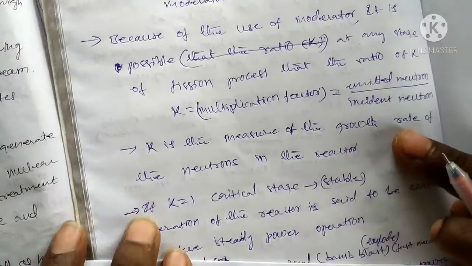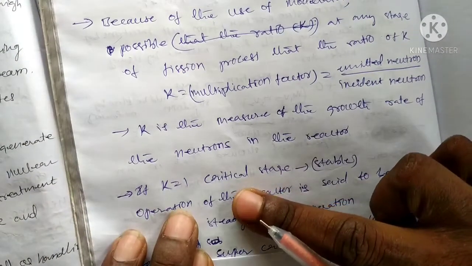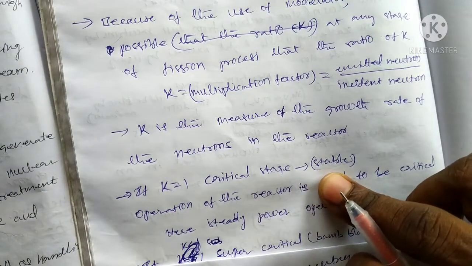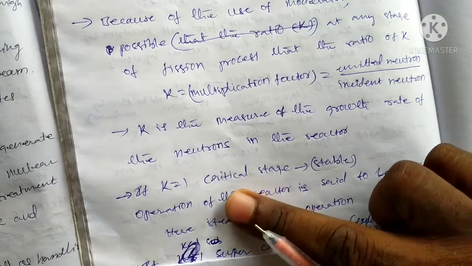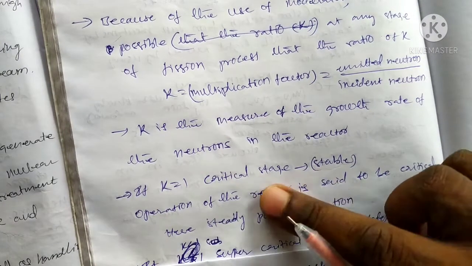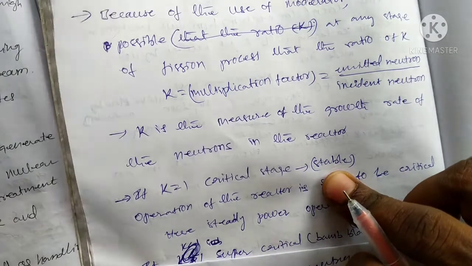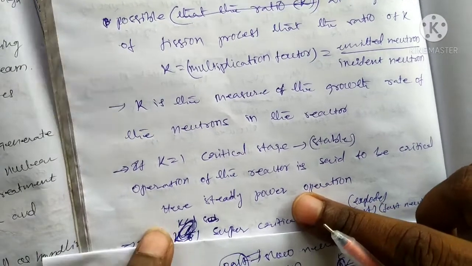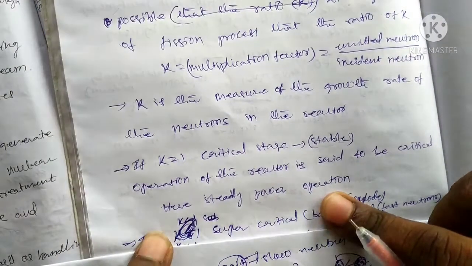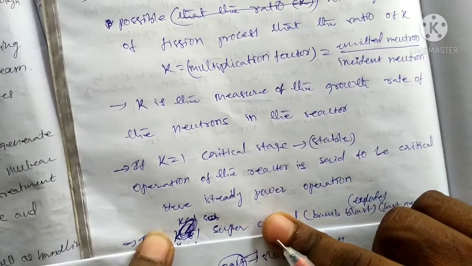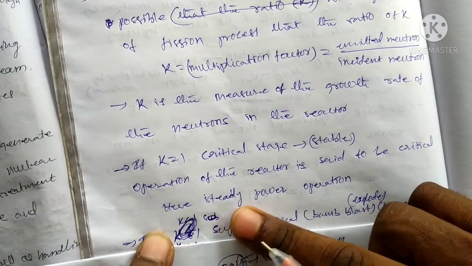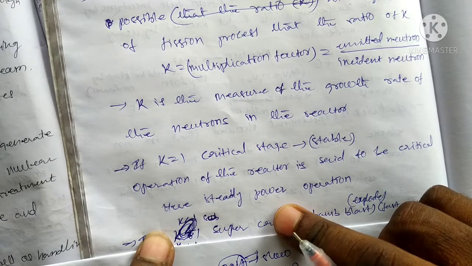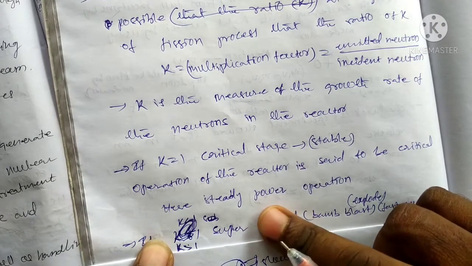Okay, suppose the multiplication factor K is equal to 1, that is the critical stage. That is, input is equal to output. The critical stage means input is equal to output. There is no change. That is the stable state. The reaction operation should be critical here, with steady power operation. There is no change, the input reaction is equal to the output reaction. The target nuclei or product nuclei cannot be changed.